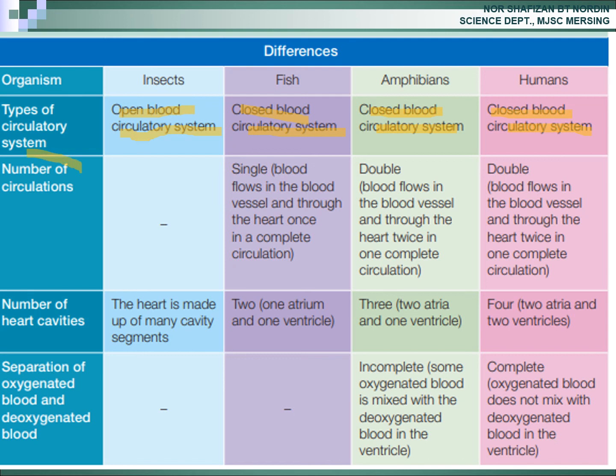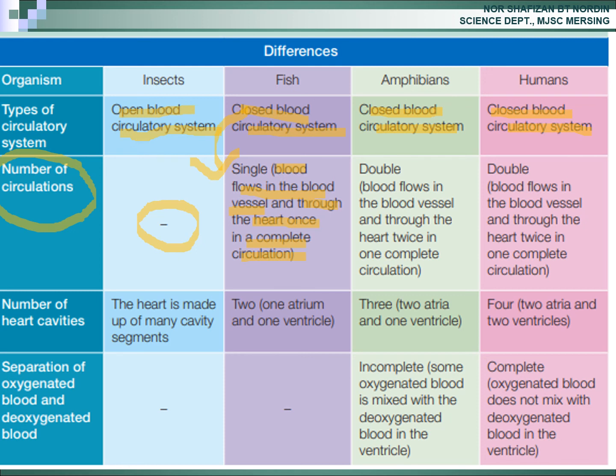Okay, number of circulation. Insect, blood flows directly to the cavity, so there is no circulation. For fish, single. Why? Because blood flows in the blood vessel and through the heart once in a complete circulation.